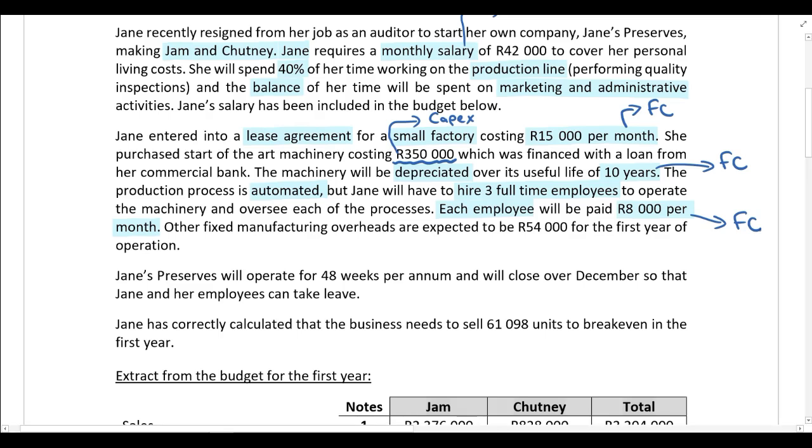Other fixed manufacturing overheads. Okay, so here you've been specifically told that the cost is fixed. So other fixed manufacturing overheads are expected to be 54,000 Rand for the first year of operation. All right, so that's obviously also a fixed cost.